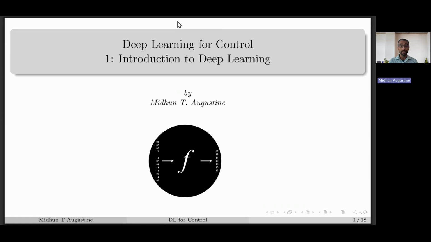Deep learning is one of the most popular topics in artificial intelligence and machine learning, which deals with deep neural network based modeling. In this lecture series, we will discuss various deep learning architectures such as feedforward neural network, autoencoder, recurrent neural network, transformer, etc., and their applications in data-driven modeling and control. In this first lecture, we give a brief introduction to neural network and deep learning with various numerical examples.